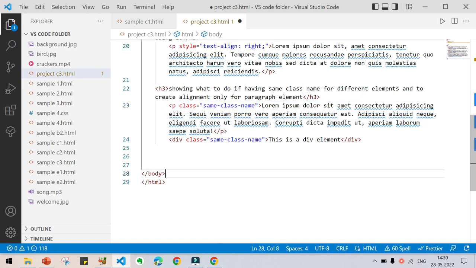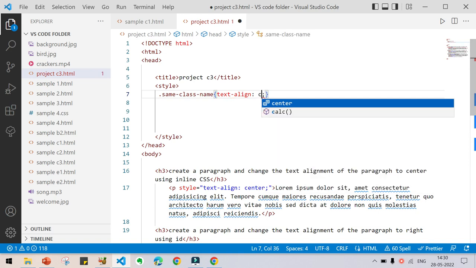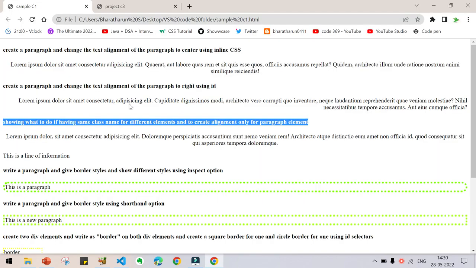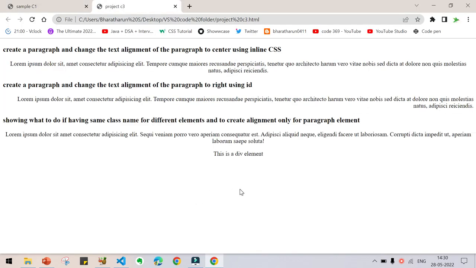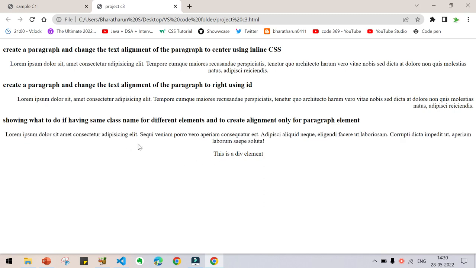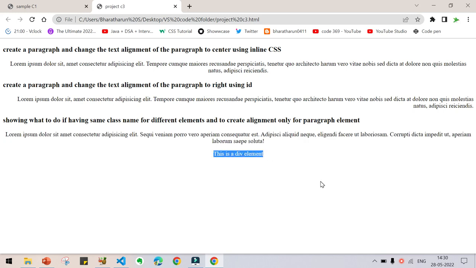So you can be asking, here also we are having the same class name, and if you are giving this class name there, will it not be referring to this div also, like that you can be asking. Let's check what will happen. I'm giving a text align as center, and press Ctrl S, go here to the web page and press Ctrl R. Now you can see this paragraph also has got center alignment, and this div has also got center alignment.